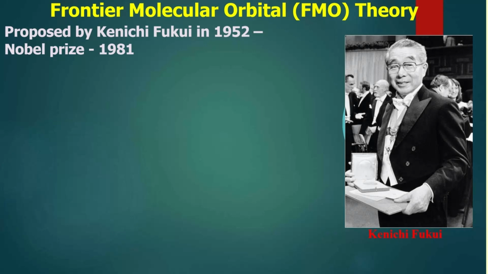Because of his work and contribution, he was awarded the Nobel Prize in the year 1981.